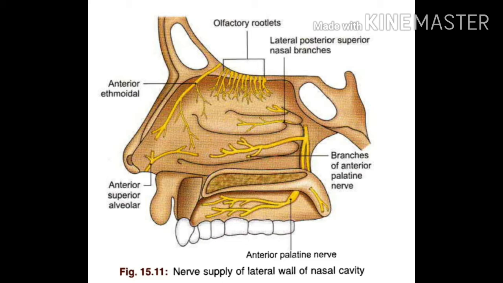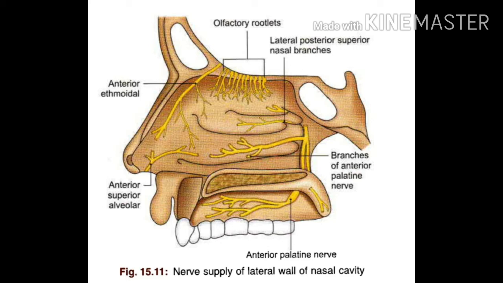The posterior superior part of the lateral wall is supplied by the lateral posterior superior nasal branches from the pterygopalatine ganglion. Lateral, posterior, superior nasal branches from the pterygopalatine ganglion supply the posterior superior part of the lateral wall of the nose.